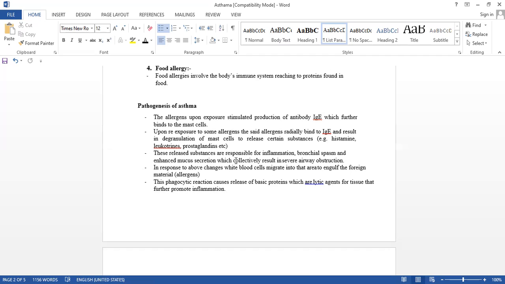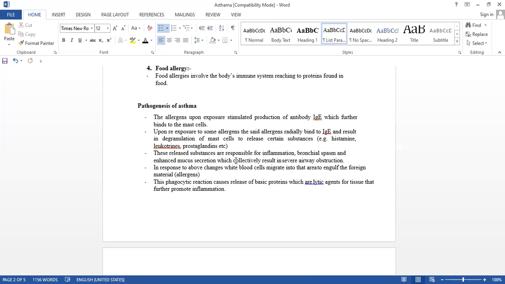Why will they come? To engulf the foreign material, that is, the allergens. This phagocytic reaction causes release of basic proteins, which are lytic agents for tissue that further promote the inflammation.